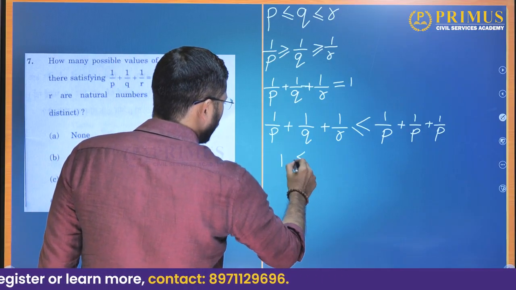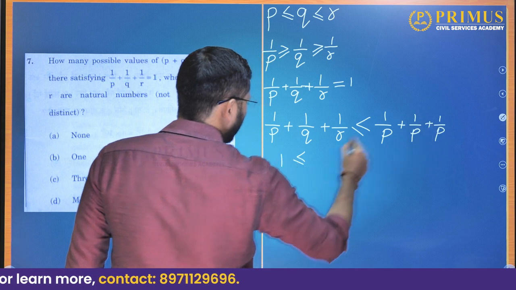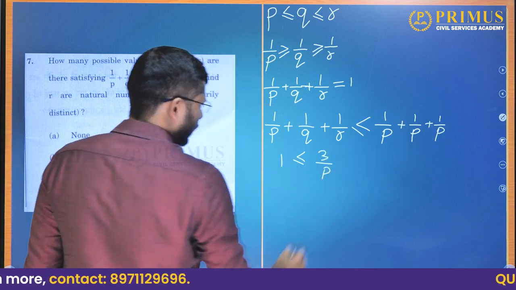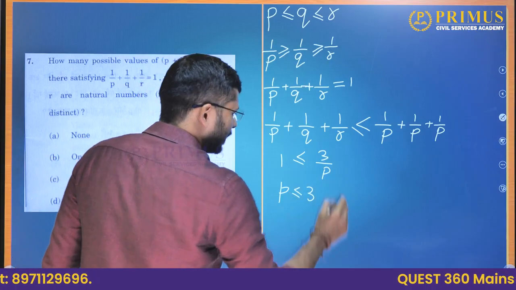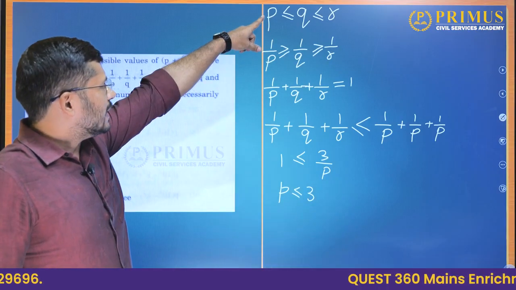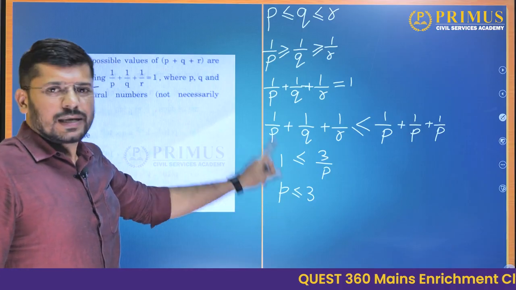So 1 is less than or equal to 1 by P plus 1 by P plus 1 by P, which will give us 3 by P. And if we send this P this way, P is less than or equal to 3.